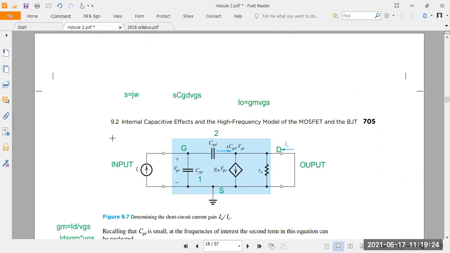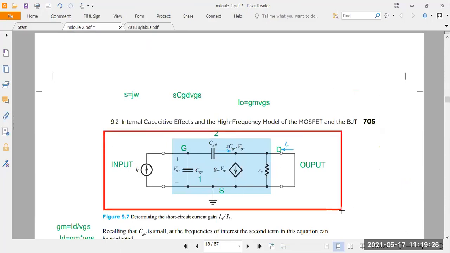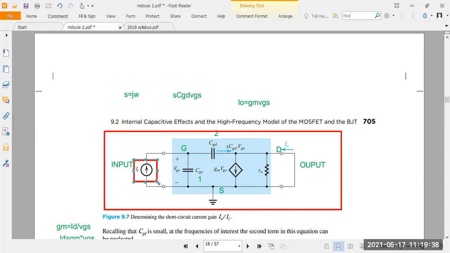you take this diagram here. Here, this is the high frequency model, in order to find the current gain. So you take the input current here first. Okay, input current. There is no voltage here, only a current source, that is Ii.